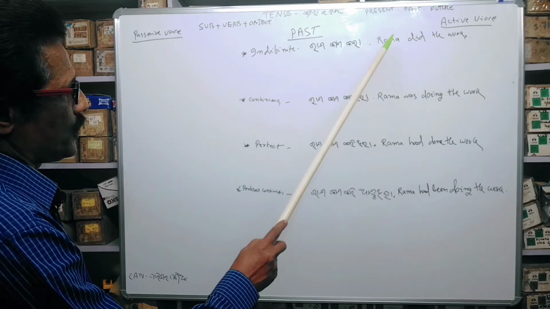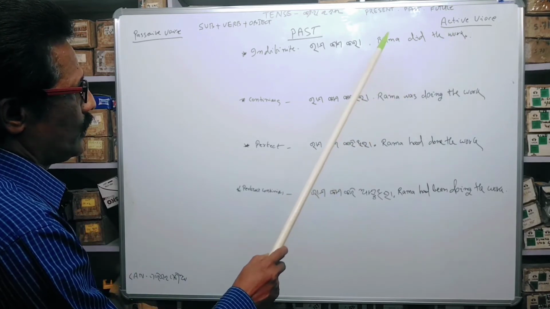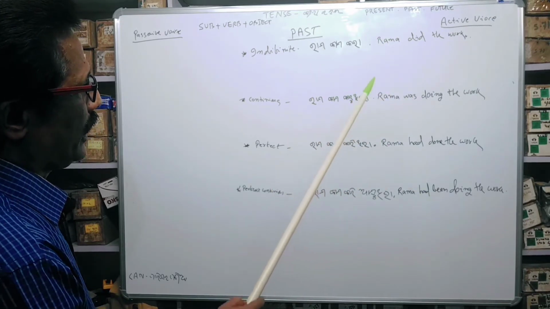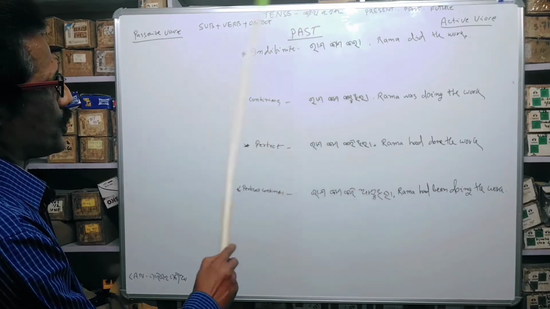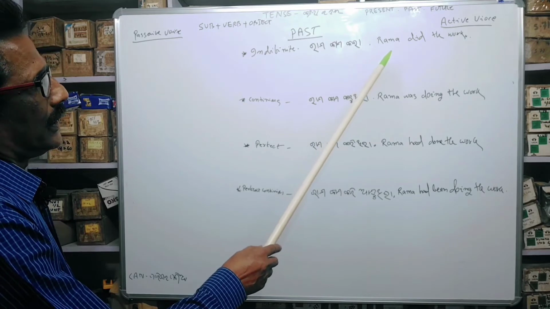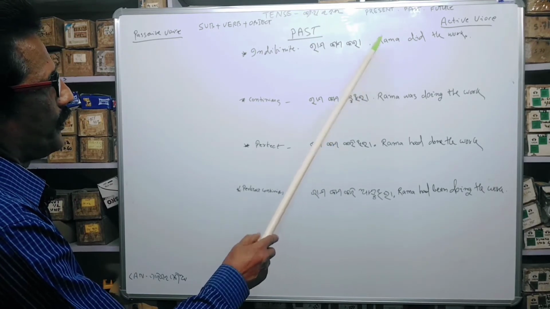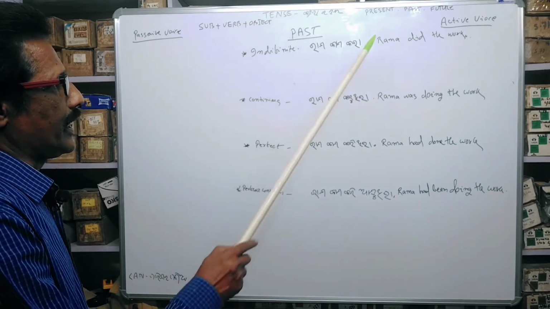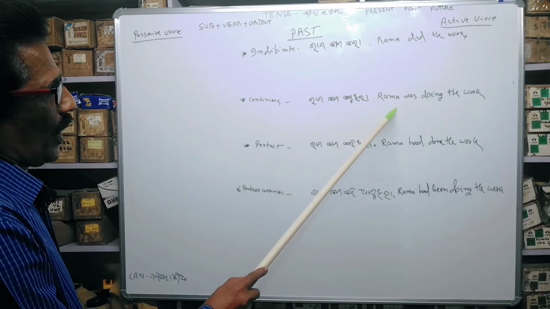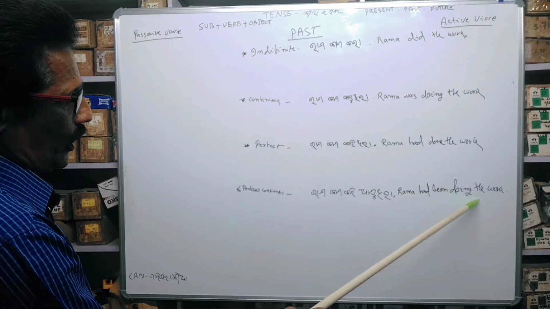to the subject, so that it is also an active voice sentence. It is in the active voice form, and we can change to passive voice also. Next class we will learn about passive voice, and it is always active voice. Rama did the work. Rama was doing the work. Rama had done the work. Rama had been doing the work.